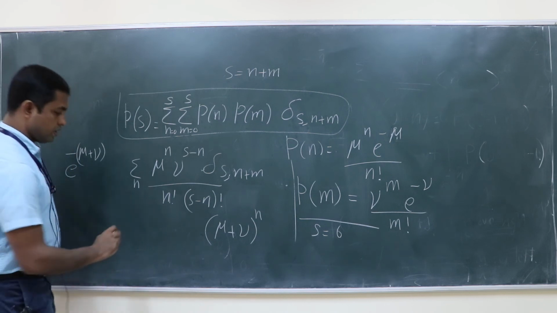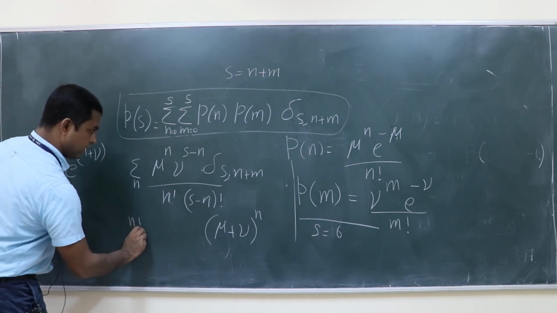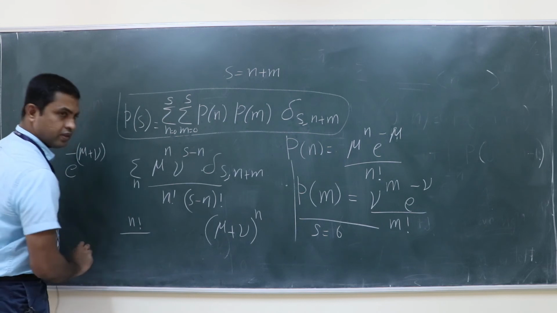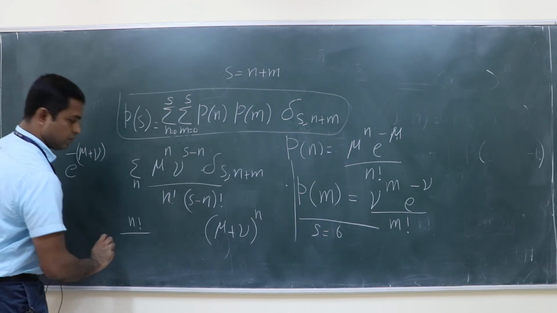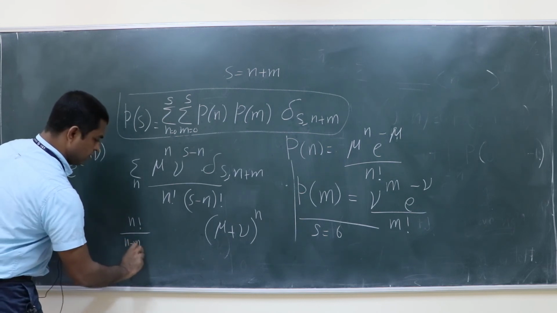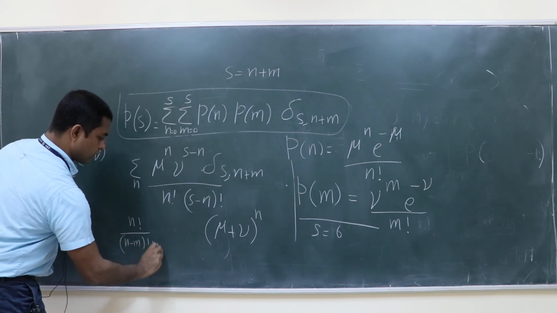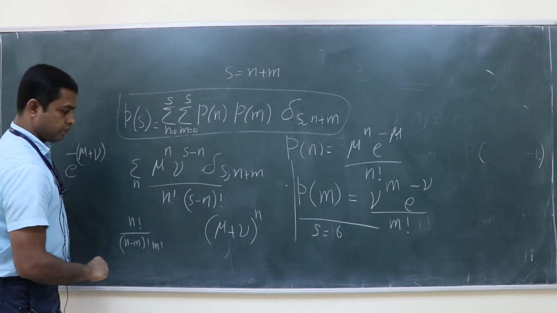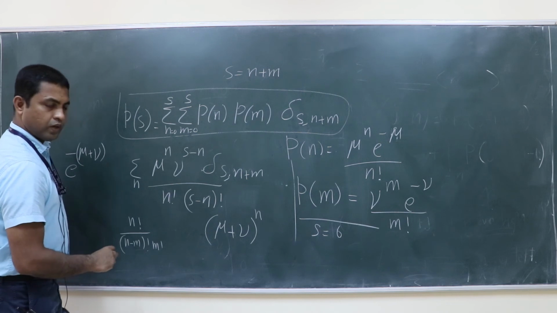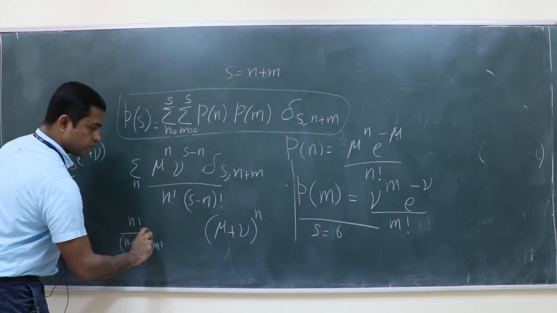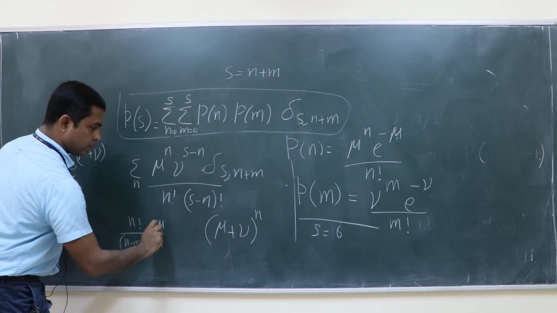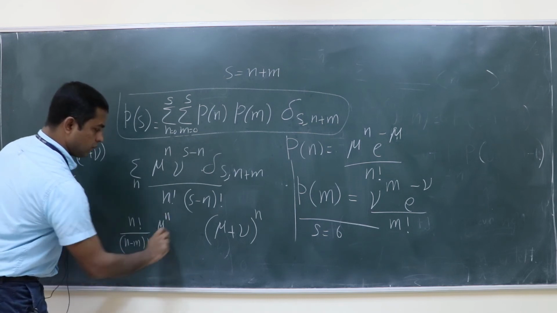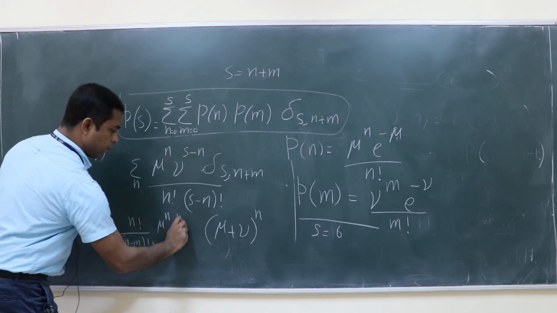It will be summation over m of n factorial divided by m factorial (n minus m) factorial, mu power m, nu power n minus m.